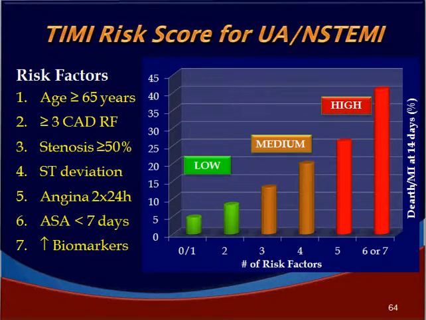So the TIMI risk model is highly predictive of the prognosis of the patient, and we need to stratify the patient either based on the previous classification, or on the ECG, or based on the troponin test, or based on a composite index like the TIMI risk score, which will be better.